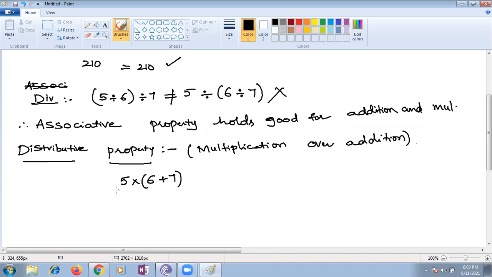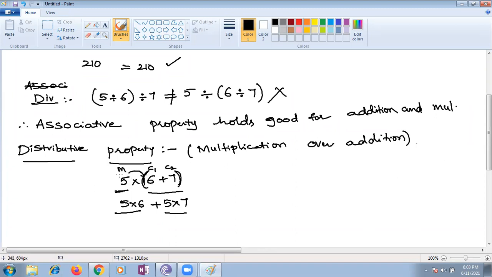So who is the mother and who are the children? Listen carefully, children. Outside the bracket, she is the mother. Inside the bracket, those are the children: child one, child two. If more are there, we can add also. The mother is always sharing her love and affection towards both the children. 5 multiplied with 6, she is sharing with the first child. Then the mother is sharing with the second child. Yes or no, children? Yes, ma'am. That's why I call this the mother and children property.